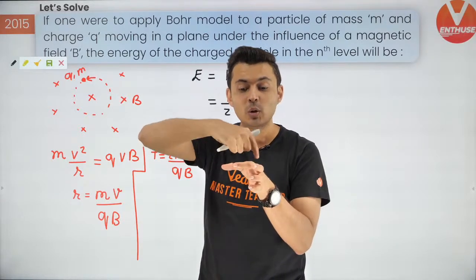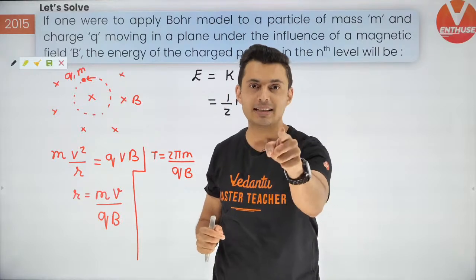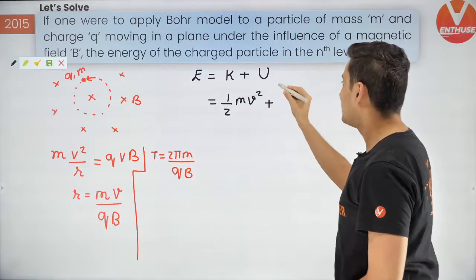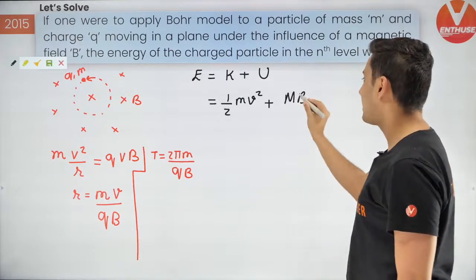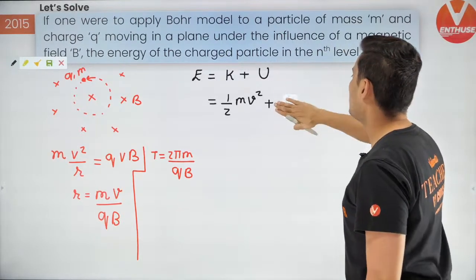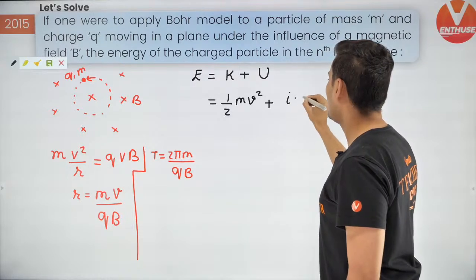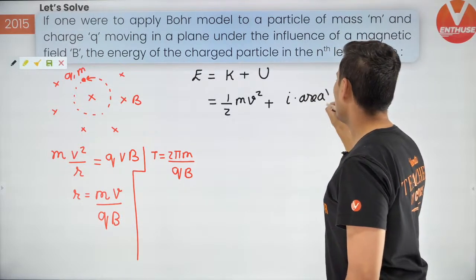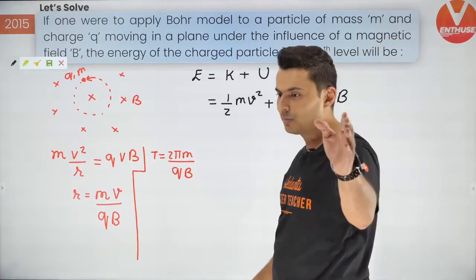It's a current carrying loop. So a current carrying loop is like a magnet. I hope you realize that. And the moment you realize it, you will understand the potential energy is MB. Yes, it is MB. And what is the value of M? The value of M is current into area. The current into area into B. That's what it is. I hope this makes sense.